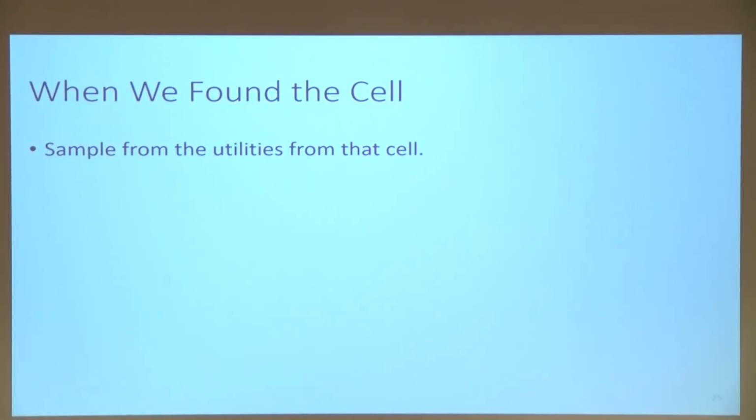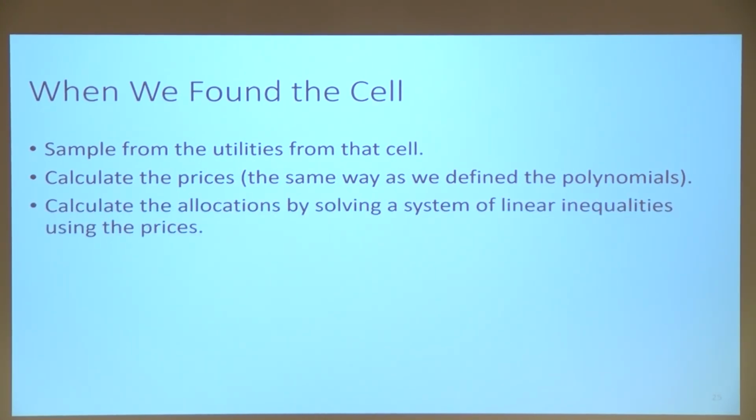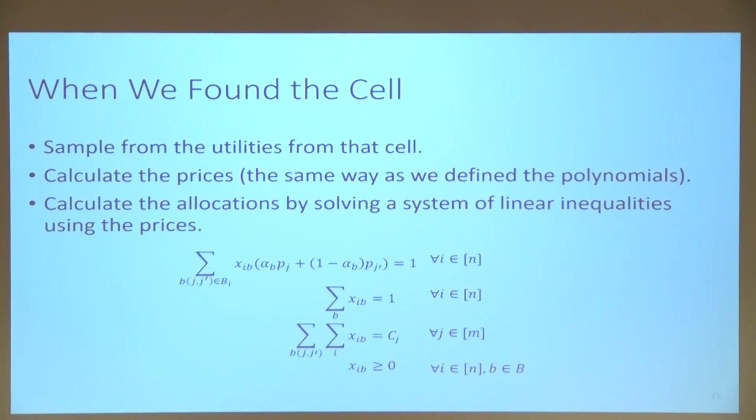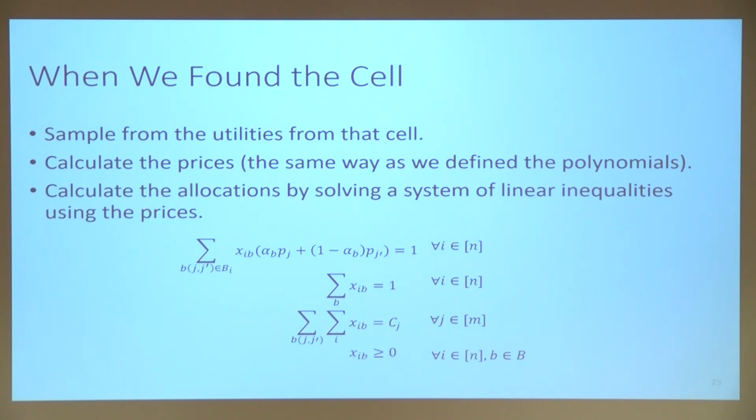So what do we do when we find a cell? We take a point from that cell and find the prices of items using the polynomials that we defined to formulate these prices. And then having the prices, we just have to solve a linear system of equations to get the equilibrium allocation. And that would be the big picture of this one algorithm.